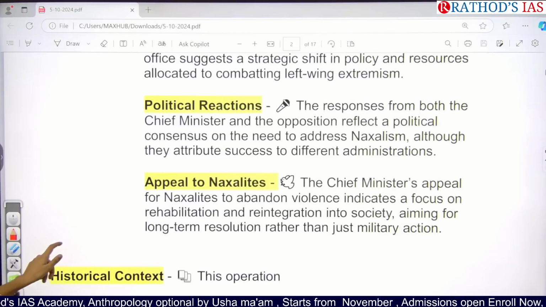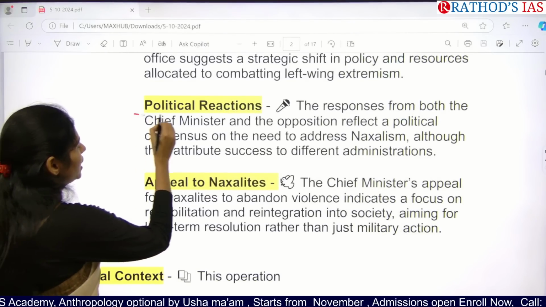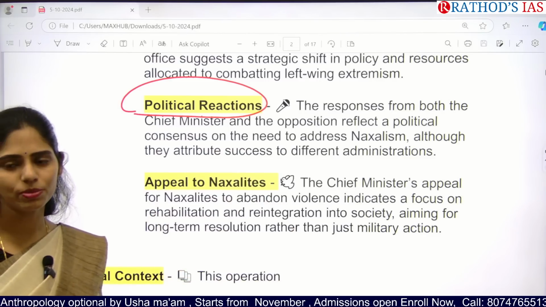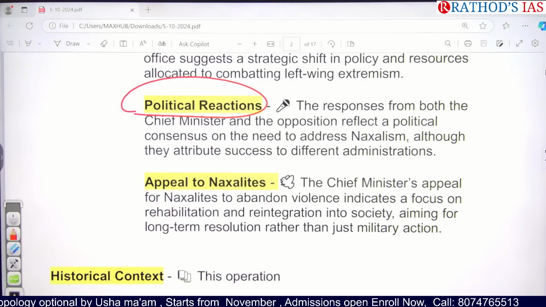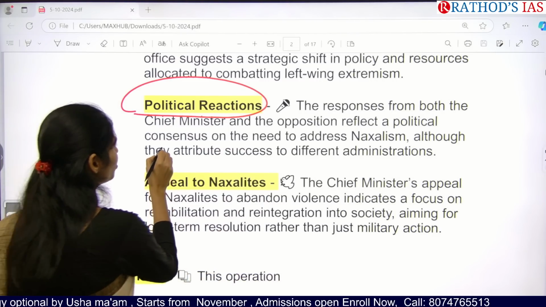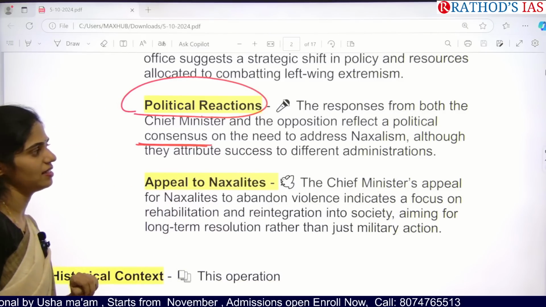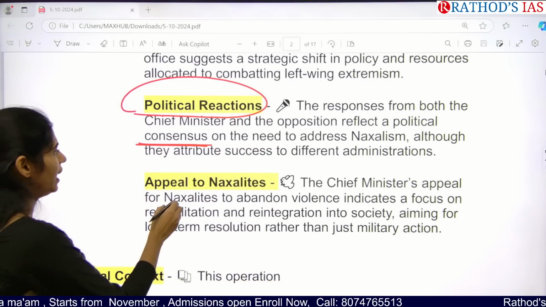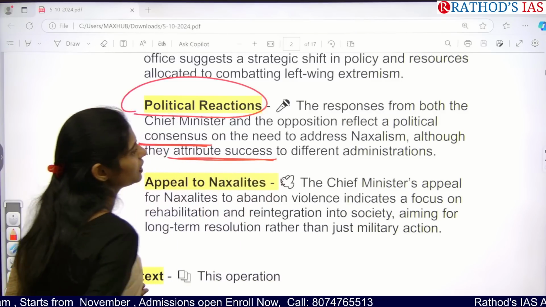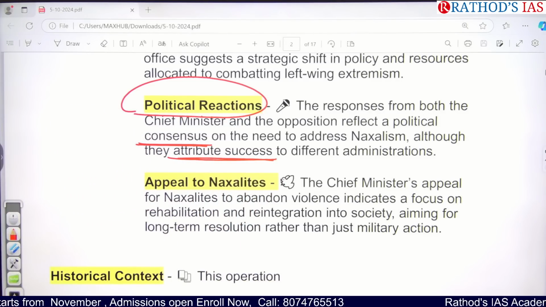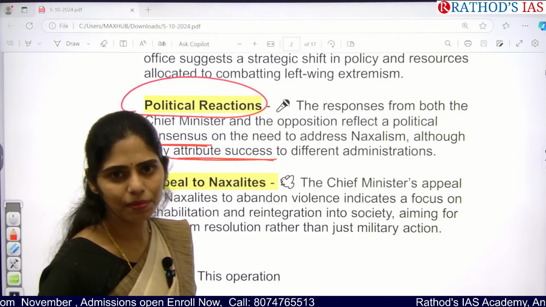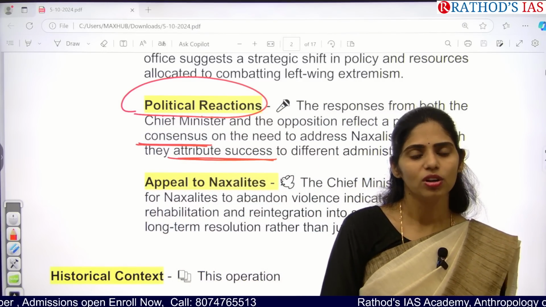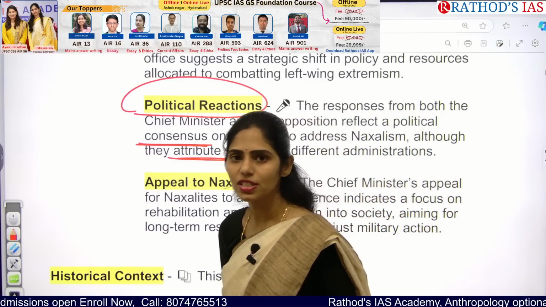And the next one here is, if you see the political reactions, obviously there will be issues between the ruling party and the opposition party. But the opposition parties are also showing some political consensus because both want to address Naxalism, and actually it is a success of the different administrations. When we want to go for anti-Naxal operations, it cannot be done by the state government or the central government alone. So we need cooperation between the stakeholders.